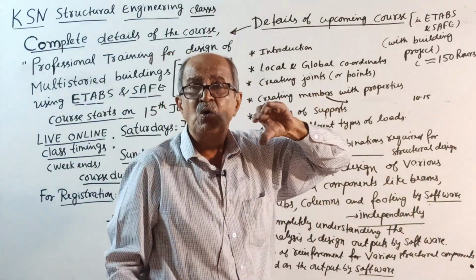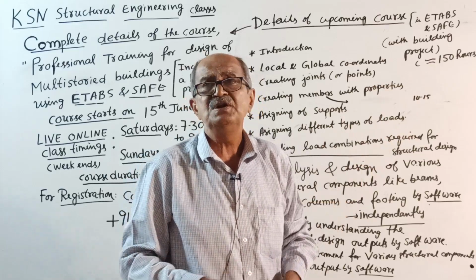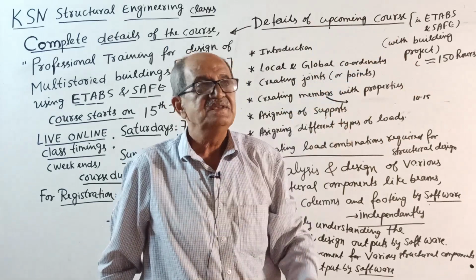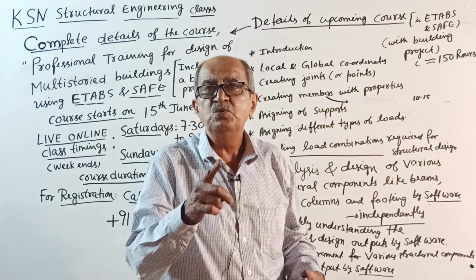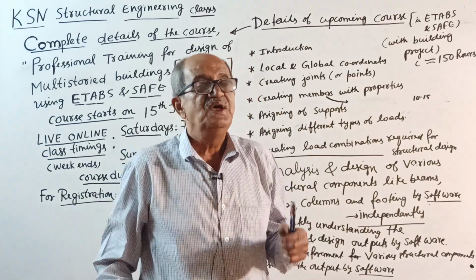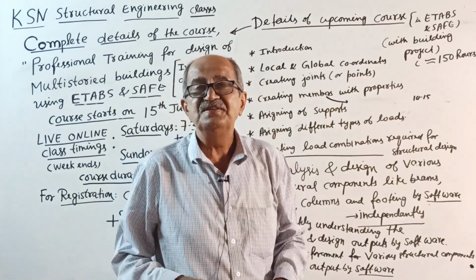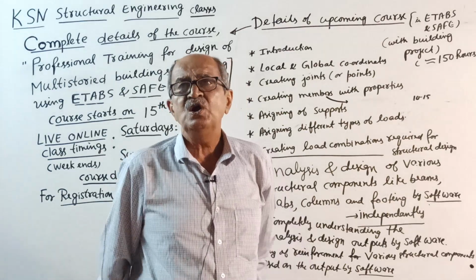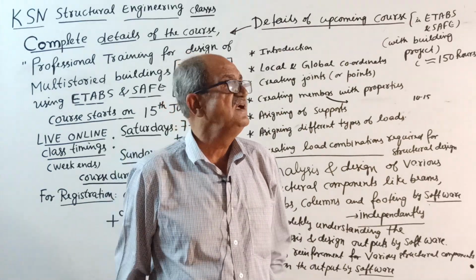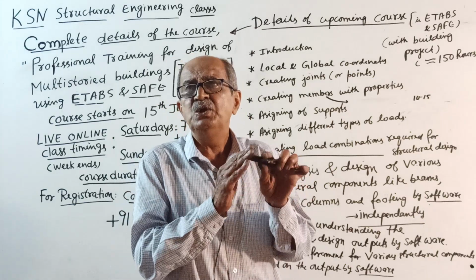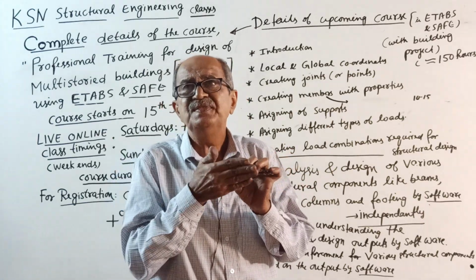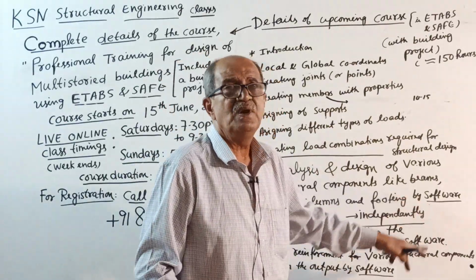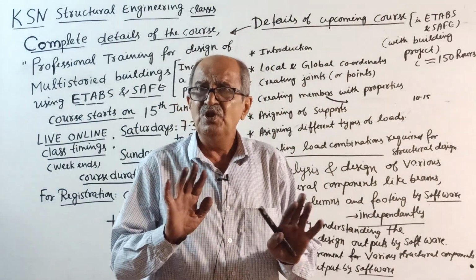When software gives output, you should know, suppose you want the shear force diagram, you should know how to see it in the software. Sometimes you see V2 comes with M3, V3 comes with M2. There is a reason. It is not V and M as such; it is not V2, M2, that 2 is the local axis. V2 comes with M3 and V3 comes with M2, and P and T will come separately. The reason for that will all be told to you. It will be made fully clear for you.